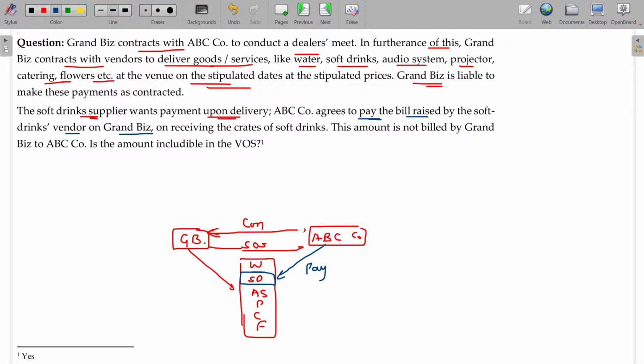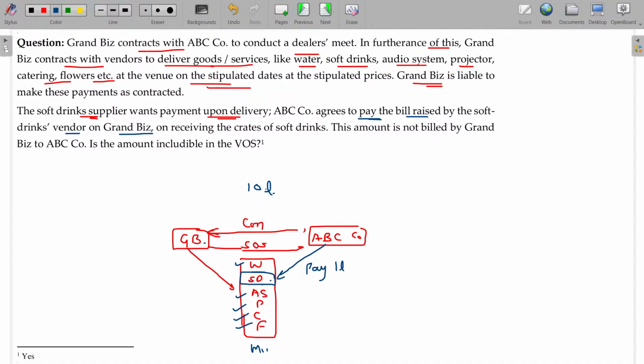ABC made the payment. Now this amount is not billed by Grand BIS. So while billing, Grand BIS recovered say 10 lakh rupees. The soft drink bill is separately paid. So this 10 lakhs is for miscellaneous, not for soft drinks.